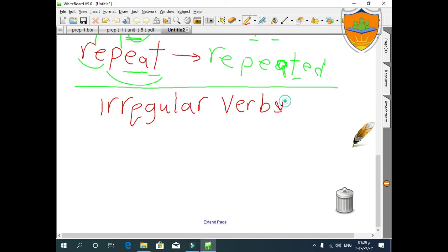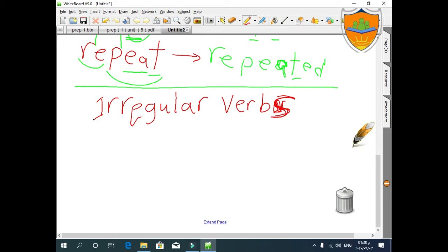We agreed that we have also irregular verbs. What are irregular verbs? They are the verbs that don't follow the rule. They don't follow the rule.